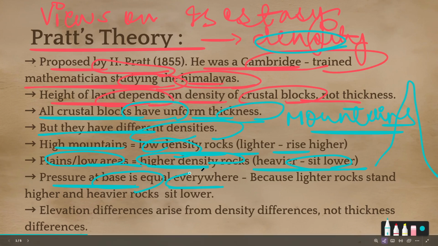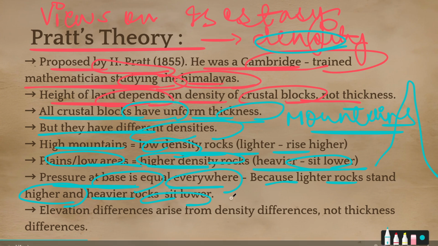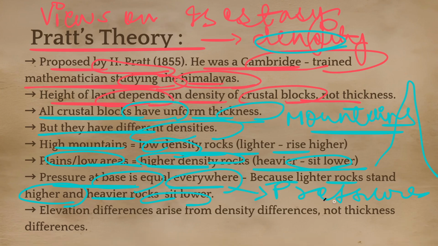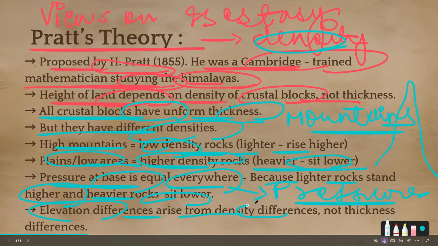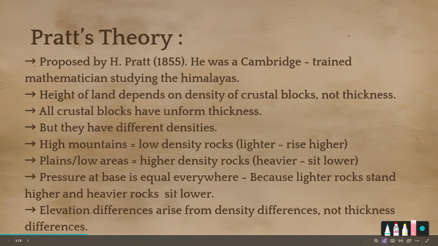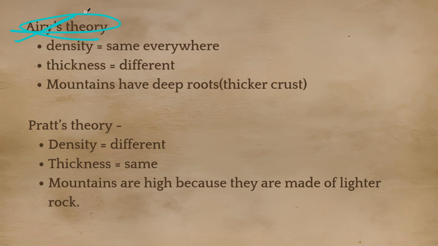Pressure at the base is equal everywhere because lighter rocks stand higher and heavier rocks sit lower. So because the lighter rocks stand higher and the heavier rocks sit lower, the pressure at the base is equal everywhere. I will show you the diagram, don't worry. Elevation differences arise from density differences, not thickness differences. So what he mainly says in his theory is that everything is because of the density differences, not because of the thickness differences. So let's see a quick comparison between Airy's theory and Pratt's theory.